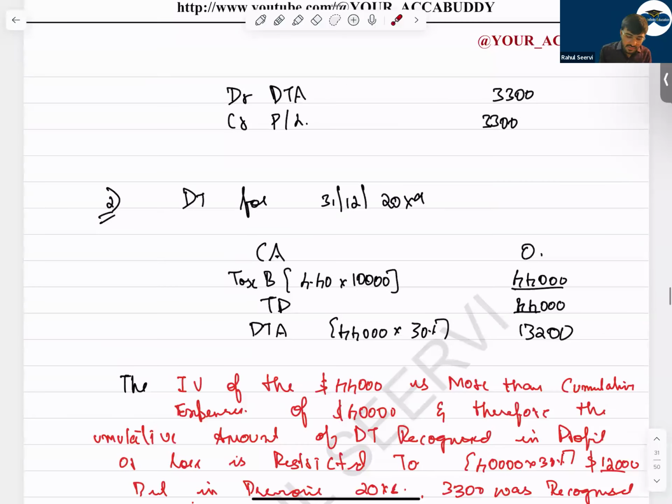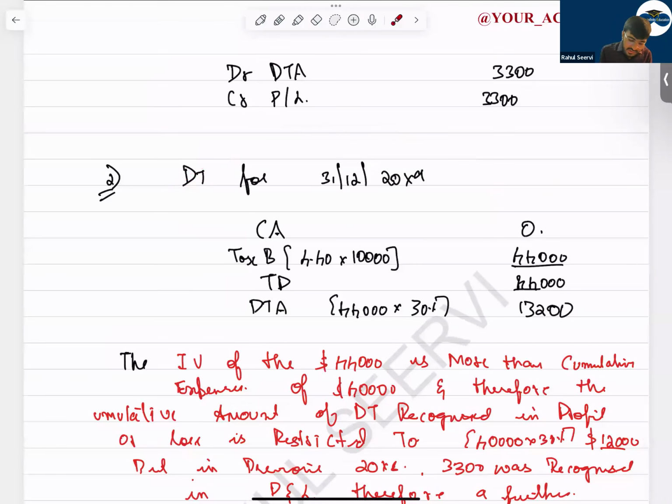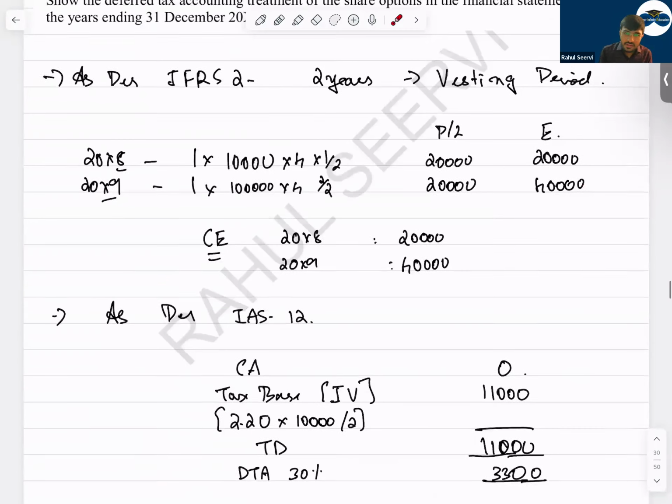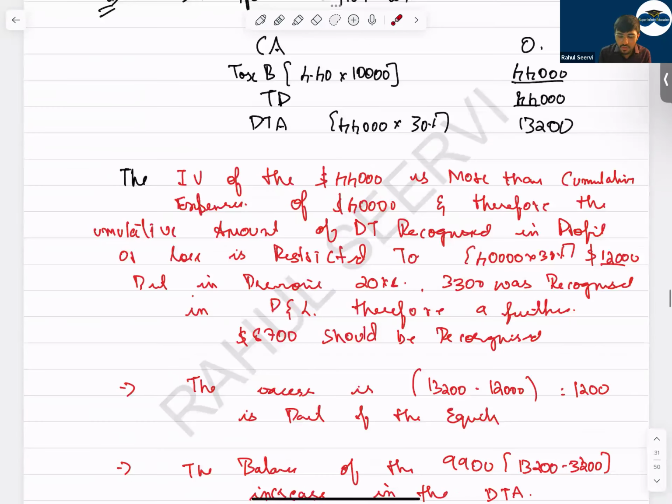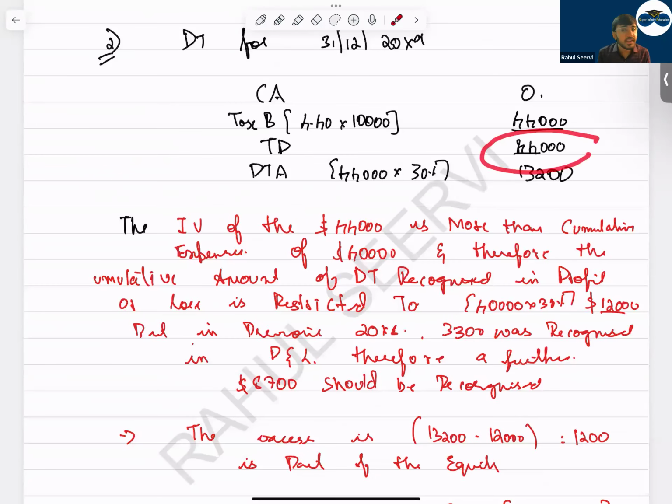Then coming to the next year. Next year, what is the value? Next year, can I say it is 4.4 into 10,000 into 2 by 2? You do 44,000. How much is the difference here? 44,000. How much is the DTA here? 13,200. But can I say here, how much is the expense now? The expense is 40,000, but the deduction which you are claiming is how much? 44,000. So it's an increase here.